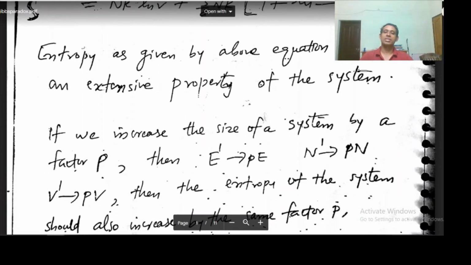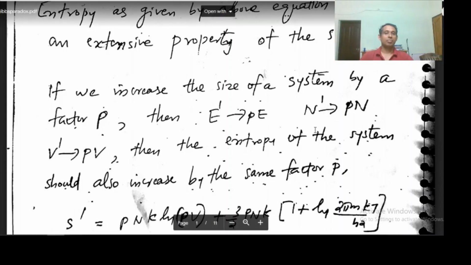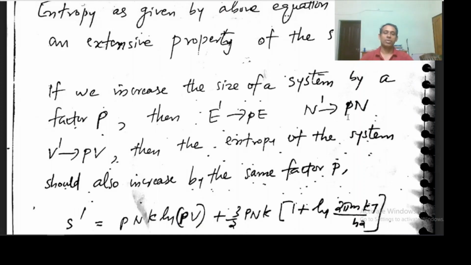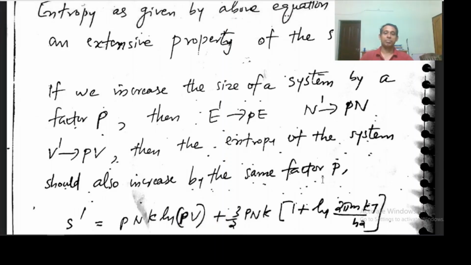If we increase the size of the system by a factor P, we know energy is an extensive quantity, so E prime becomes PE, N prime becomes PN, and V prime becomes PV, because all these quantities are extensive. And we expect the entropy of the system will also increase by the same factor P.